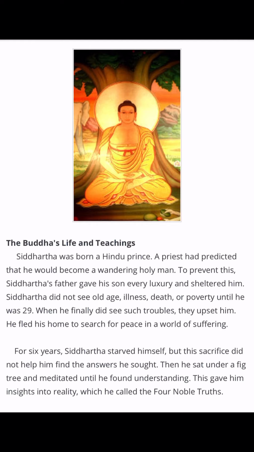So at some point, he reached an awareness that freed him from earthly understandings and existence. And they say at that point he achieved something called enlightenment. Enlightenment is also another vocabulary word. It means a state of perfect wisdom. So at that point, Siddhartha became known as the Buddha, or the enlightened one.